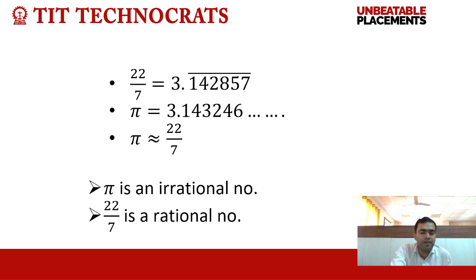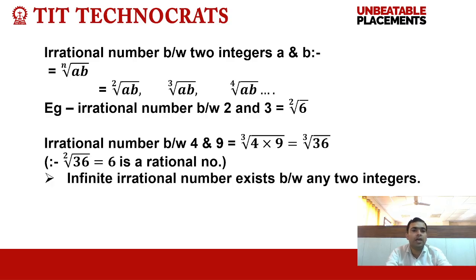3.142857 bar and pi is 3.143246. It means pi is very close to 22 by 7 but is not exactly equal to 22 by 7. That's why in calculation we use pi as 22 by 7 because it is very close. But pi is an irrational number and 22 by 7 is a rational number. Clear? If we are finding an irrational number between two integers a and b, then we can say the irrational number will